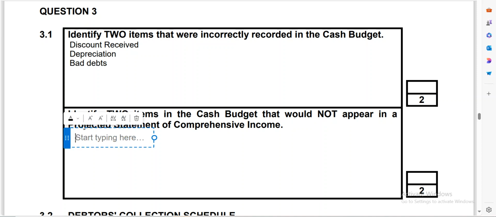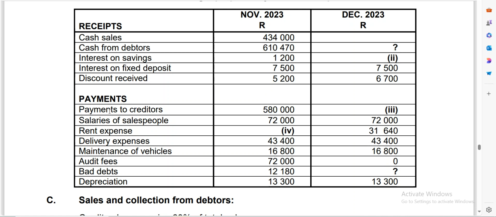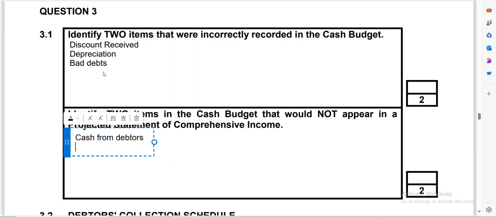So we'd have cash from debtors, and then the next item that we have, payment to creditors. You will never see payment to creditors in the income statement but you will see it in the cash budget. So we'd also write payment to creditors. Okay, and then that's how you collect your 4 marks.